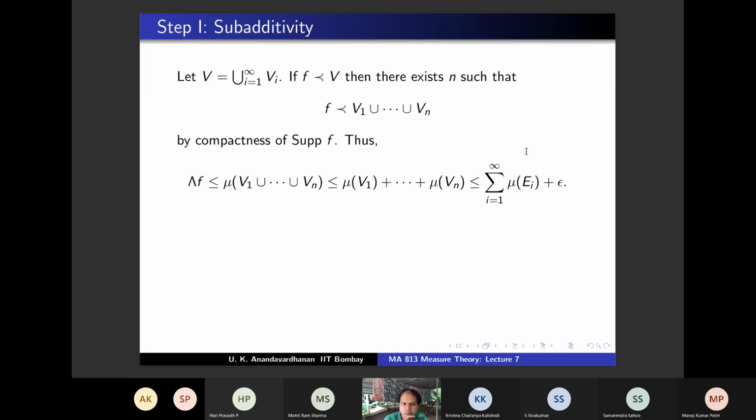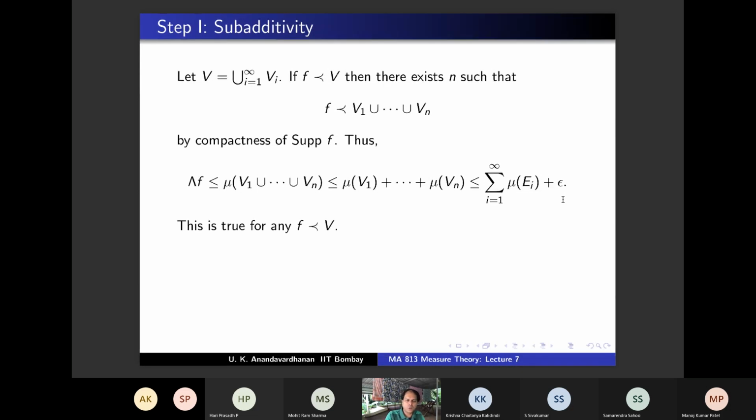So what have we done? We have shown that whenever f precedes v, lambda f is less than or equal to this. And this is true for all epsilon. So what is the conclusion? Whenever f precedes v, mu of v is the supremum of such lambda f. And all these lambda f are less than or equal to this. So the supremum is also less than or equal to this.